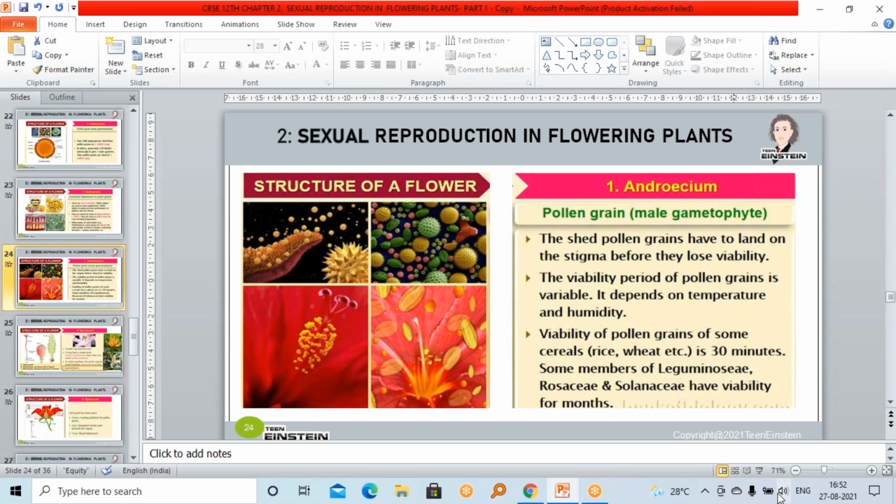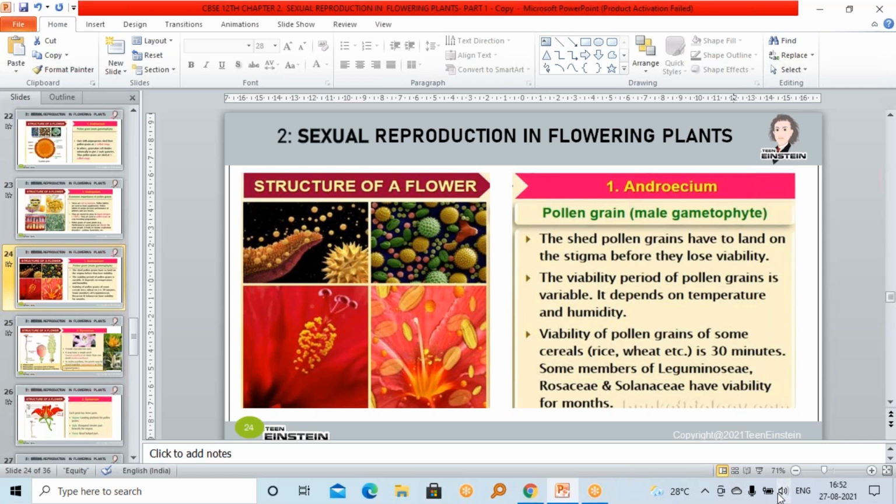But in Leguminosae and Solanaceae, Leguminosae means green gram, cowpea and other legume plants. Then Solanaceae includes chili, tomato and others. In those families, pollen is viable up to several months. The pollen won't get degraded.